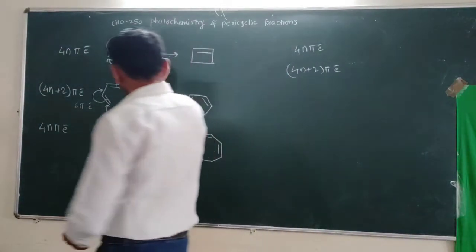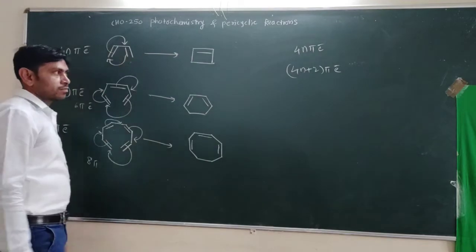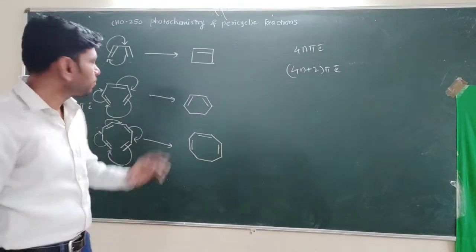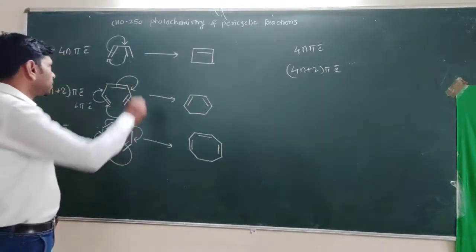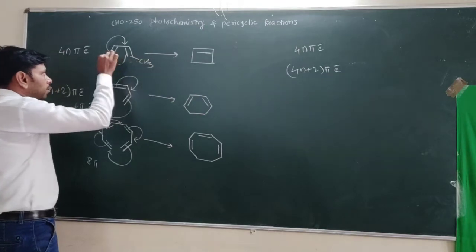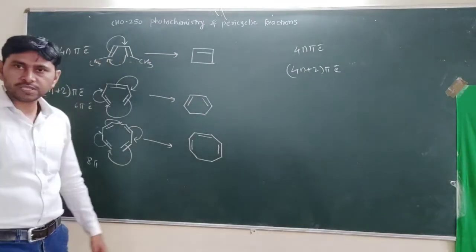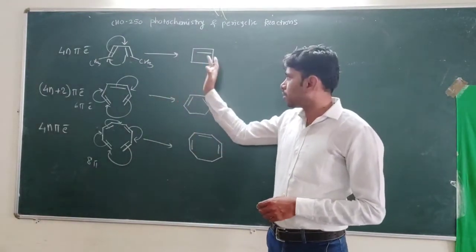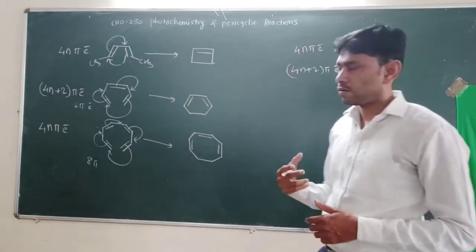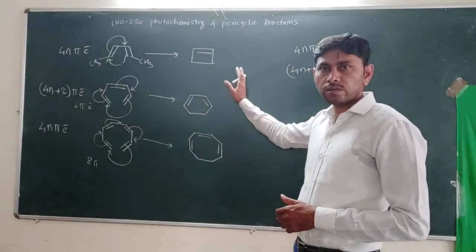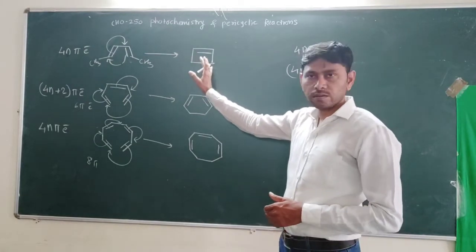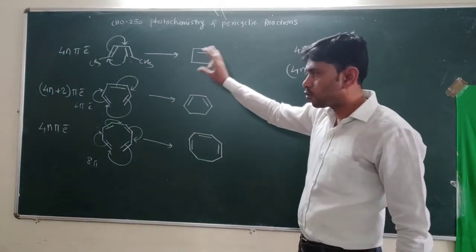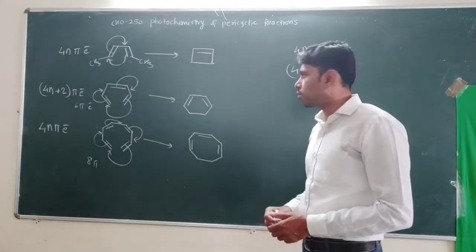Now, when these systems undergo a reaction and there is a substituent present on the reactant side, then by con-rotatory motion or dis-rotatory motion, the product stereochemistry changes. As we perform the con-rotatory motion, the system gives a different product with different stereochemistry. So the product stereochemistry changes according to the reactant stereochemistry.